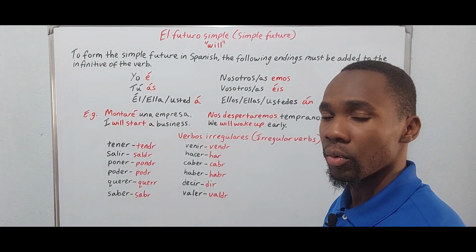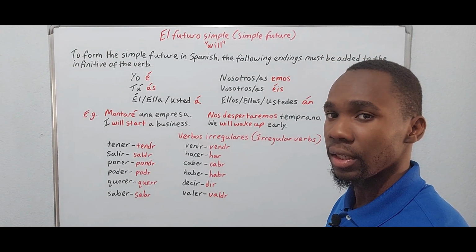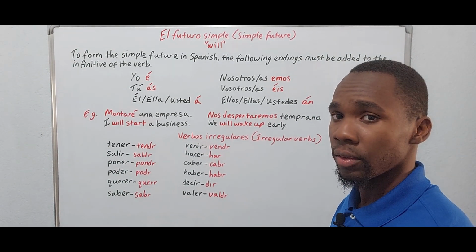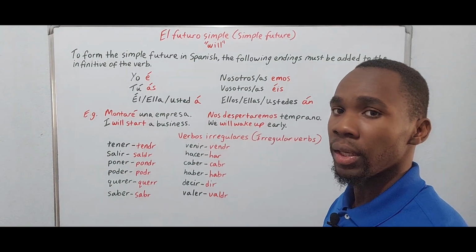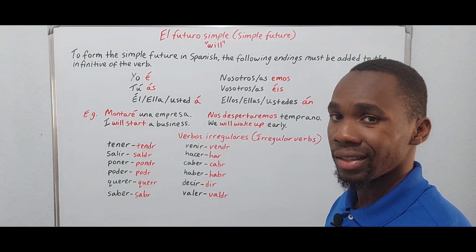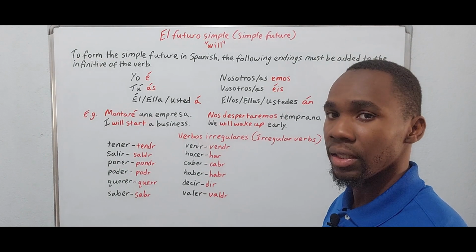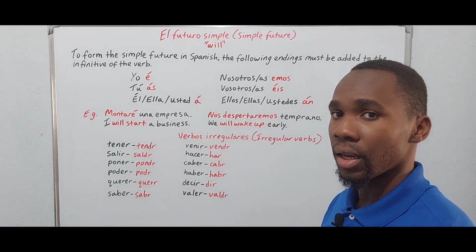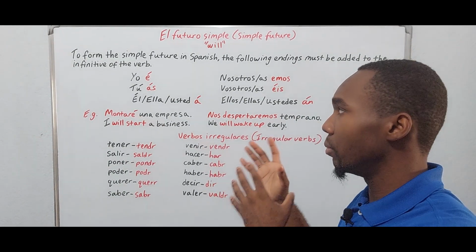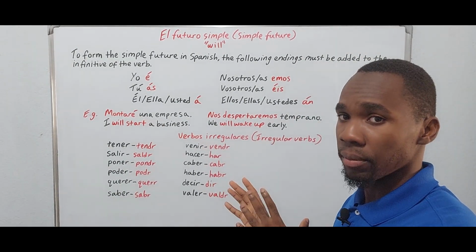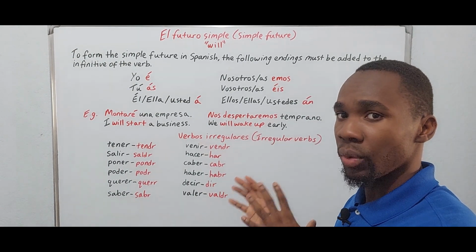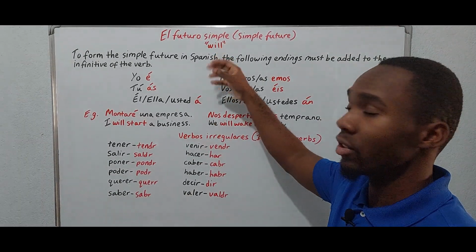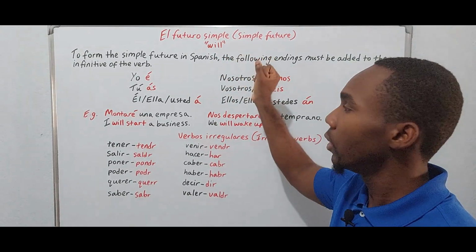So we're going to talk about the simple future tense today in Spanish, right? Now, this is also called the future simple, and it's the most formal way that we express the future tense in Spanish. And by formal, I mean the most standard way, okay? As you know, we have the present tense and we have the near future, but this is the most standard way of expressing the future tense, and it will translate as "will."